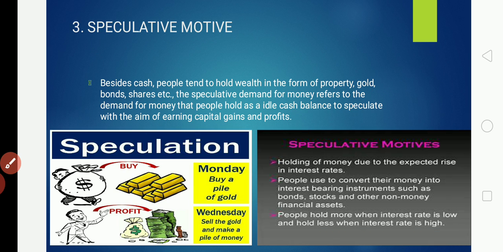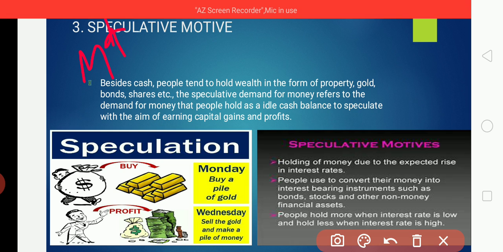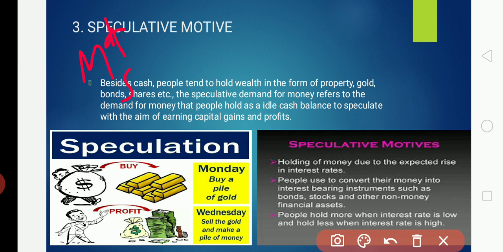Here is how it is represented algebraically: MDS, where S represents speculative and D represents demand, so this is the speculative demand for money, equals R max minus R divided by R minus R min.